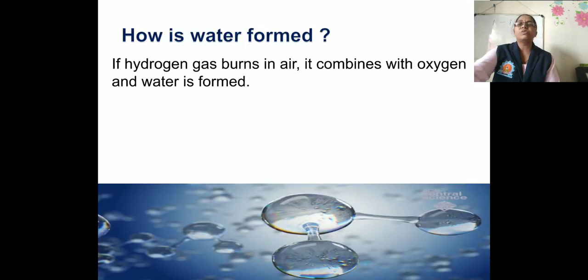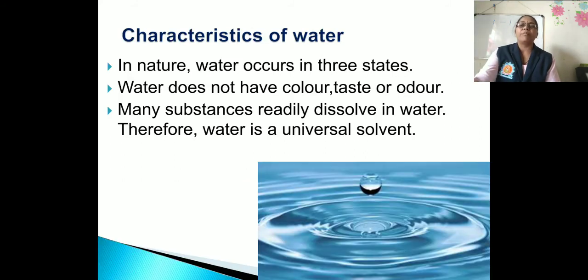Now, how is water formed? If hydrogen gas burns in air, it combines with oxygen and water is formed. In air, hydrogen gas burns, and after that it mixes with oxygen and water is formed.